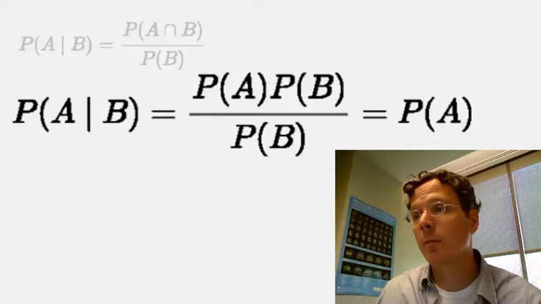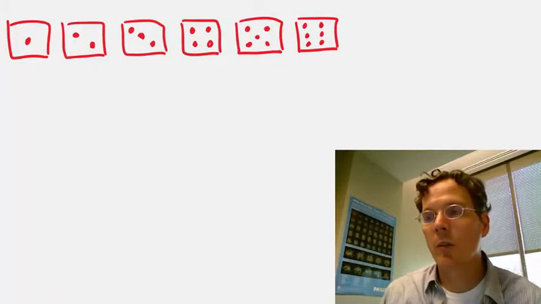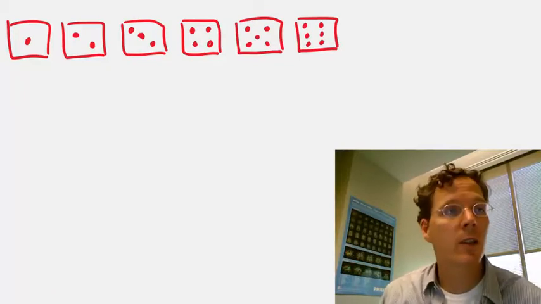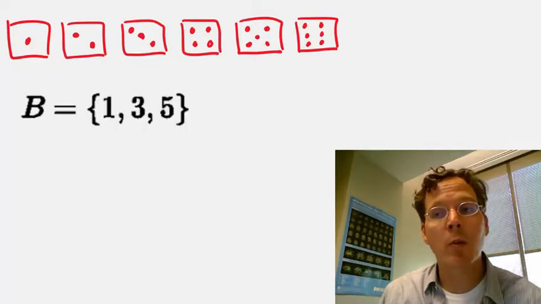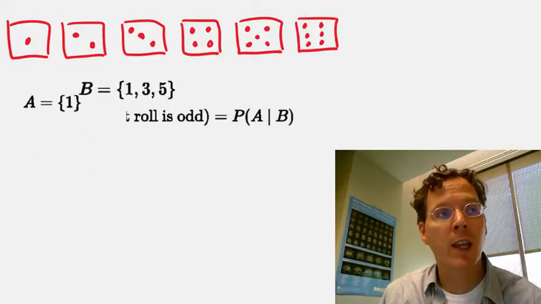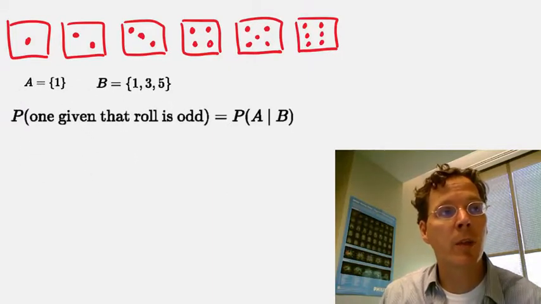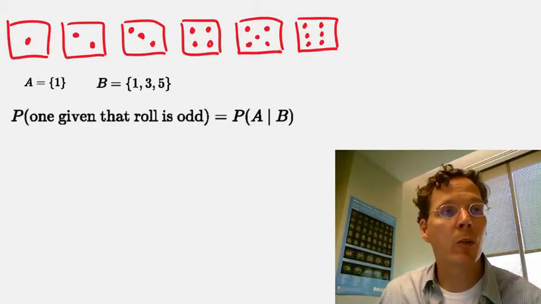So let's just check that conditional probability gives us the answer that we know to be true in the die rolling case. In our case, B was the event 1, 3, 5. A was the event 1. We want the probability of the event A conditional on the event 1, 3, or 5 having occurred. So in other words, the probability of getting a 1 given that we know that the roll is an odd number.